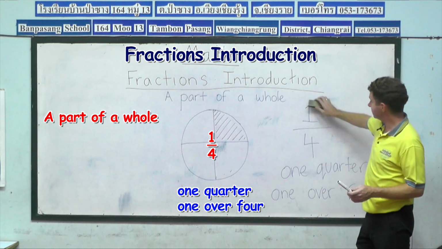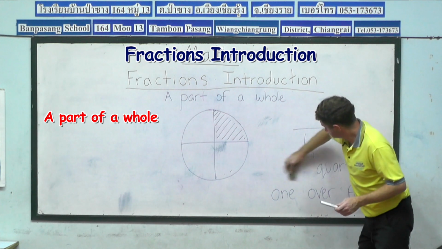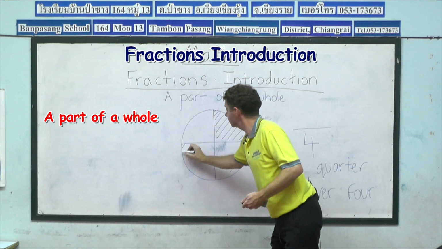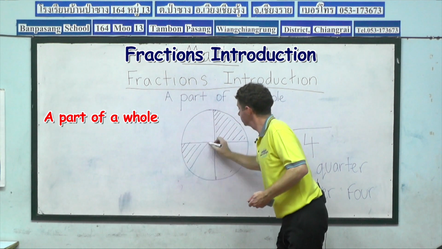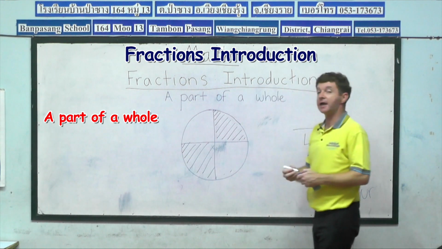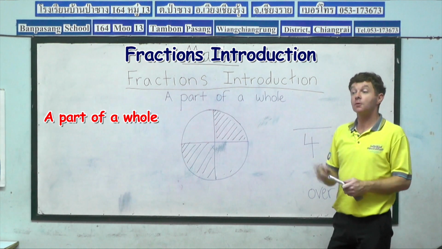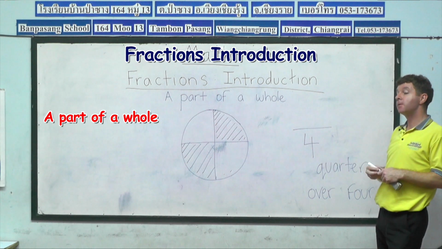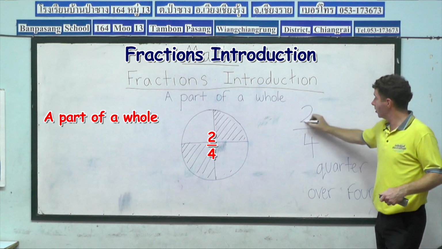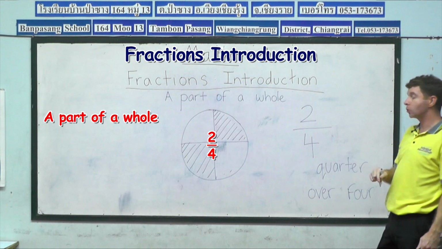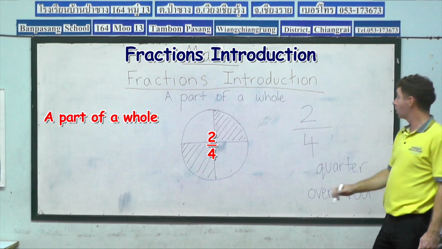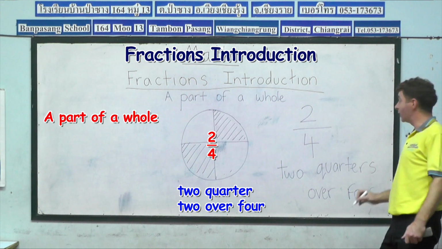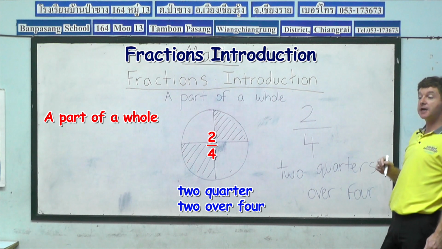But wait a moment. How about if I now colour in another segment of our circle? How many segments are now coloured in blue? 2. So now, we don't say 1 over 4, what do we say? 2 over 4. Or, we don't say 1/4 anymore. 2 quarters. And we don't say 1 over 4, what do we say?